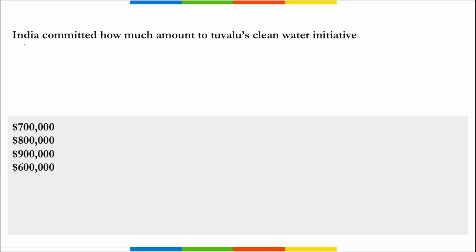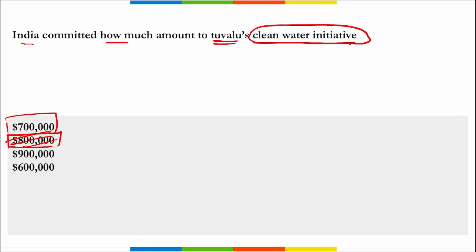Next, how much amount did India commit to Tuvalu's Clean Water Initiative in order to provide clean water in Tuvalu? All right, in Tuvalu, various projects have been started, right? And here India pledged $800,000. I correct, not 8, $700,000, correct, for the development of various clean water initiatives in Tuvalu.